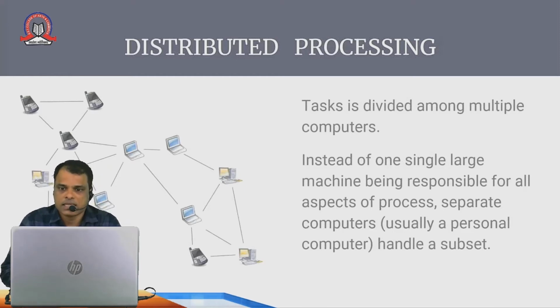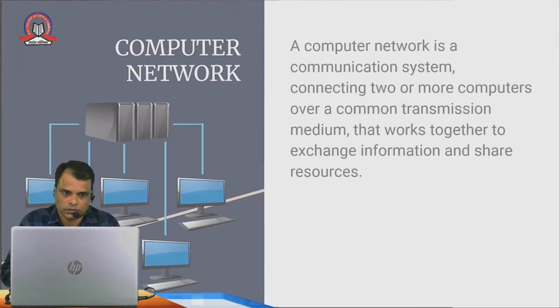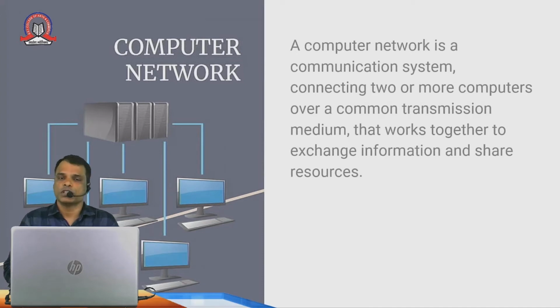Our next concept is computer network. So what is a computer network? It is very simple. If there are two computers and we connect them to each other, it becomes a network. I'm starting with two computers because to understand the concept, first we will consider only two computers.